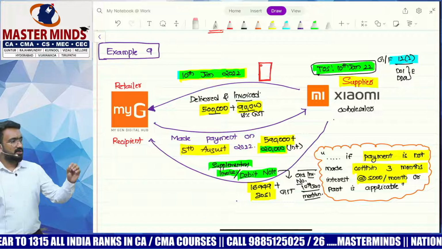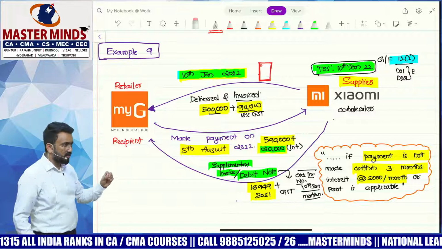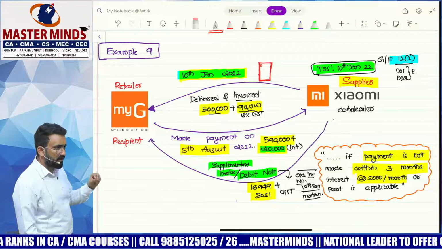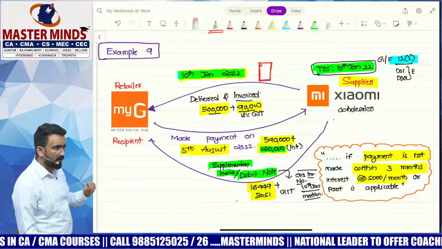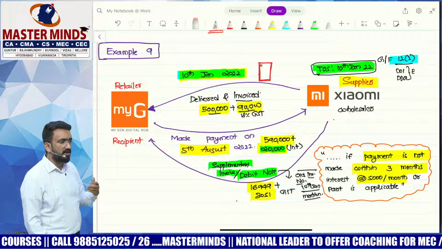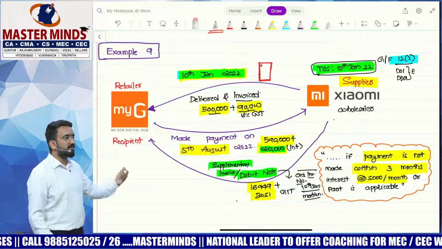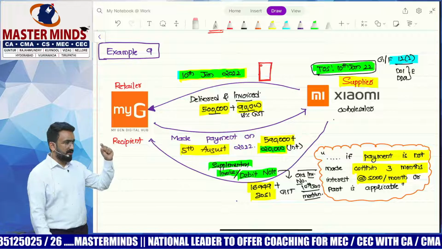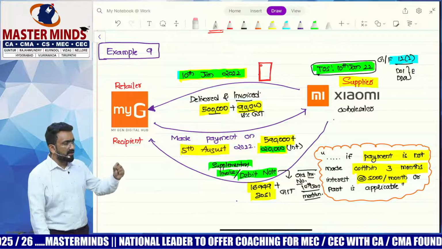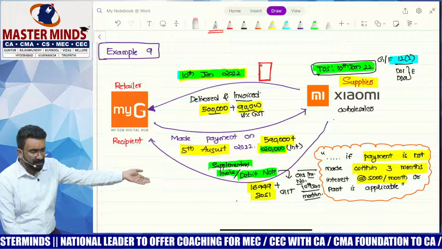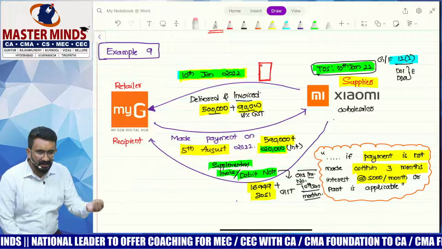Can I ask Xiaomi to pay GST on this 20,000 also on or before 20th of February? No, it does not make any sense. Because on 20th of February, was there an interest also? No, interest itself came after. That concept of interest itself came only after they delayed it beyond 3 months. That's 10th of April. So I would know the interest only when they pay.